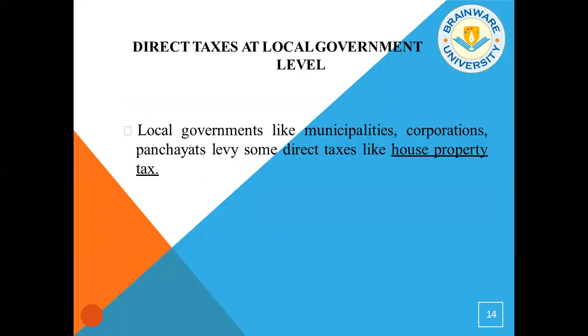Local governments like municipalities, corporations, and panchayats levy some direct taxes like house property tax. We have learned what house property is. On that, you have to pay the house property tax, like the municipal taxes, which is paid on the municipal value of a house property.